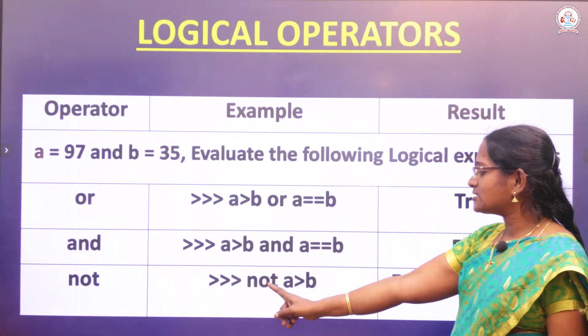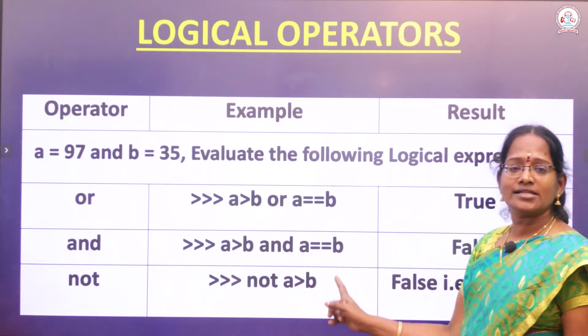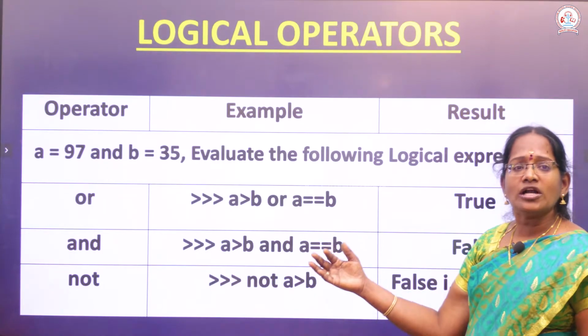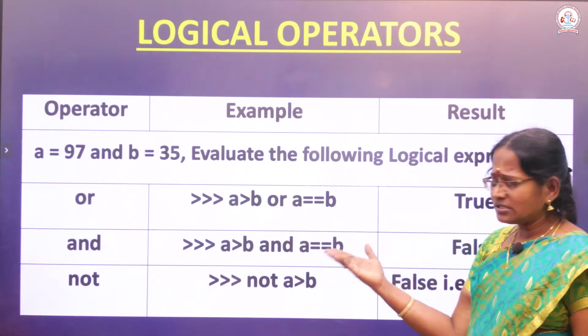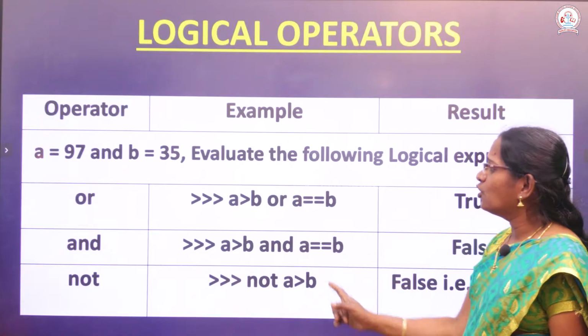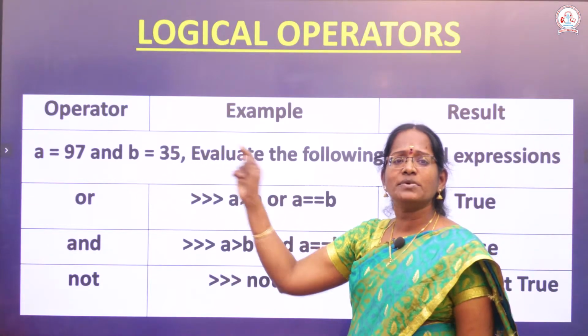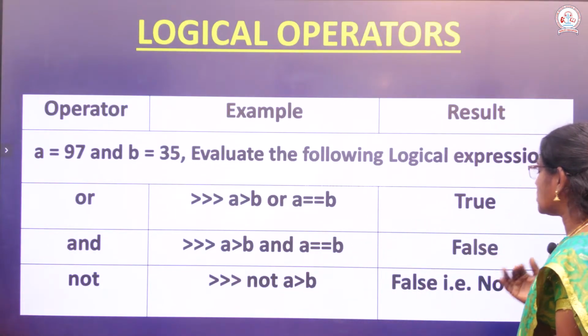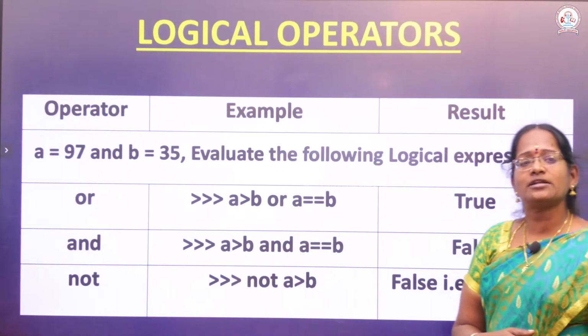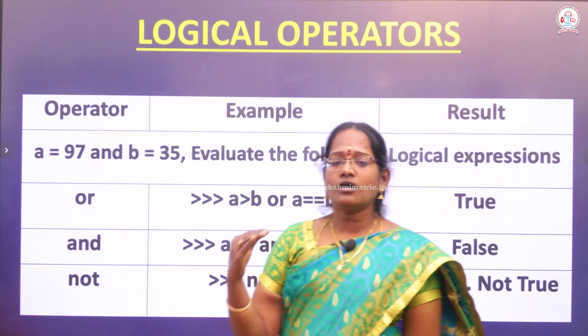Again, third example, not a greater than b. Is this particular thing correct? No. A value is 97, b value is 35. So this also provides a false result. So and, or, not.